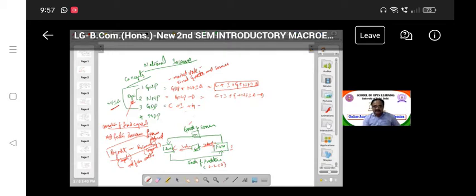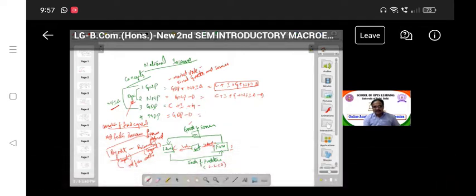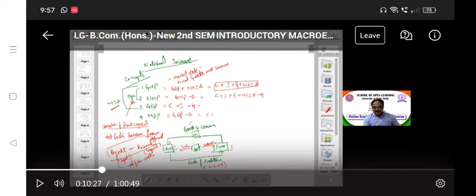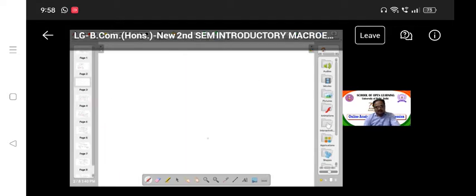Next, coming to NDP. NDP is GDP minus depreciation. Depreciation we already discussed. So GDP means C plus I plus G, minus depreciation. Is this concept clear, dear students? So now we understand what national income is and the different concepts of national income. Is it clear? Now we are going to other concepts in national income.